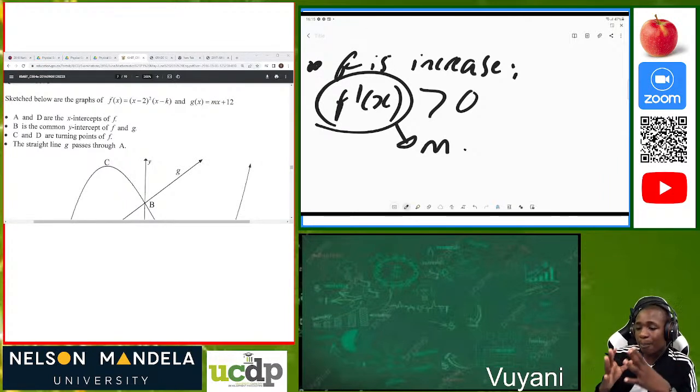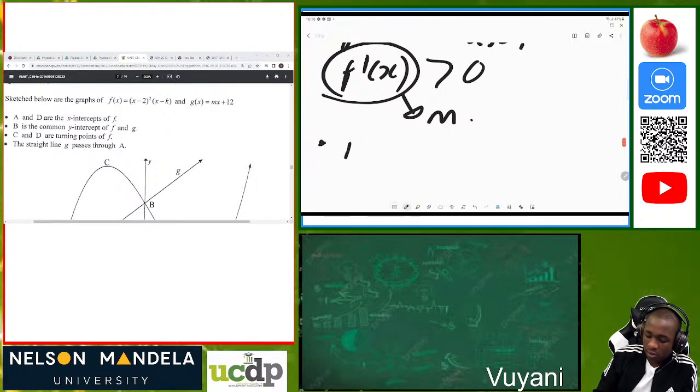A positive gradient means the gradient is greater than 0. So in other words, our cubic function can only increase provided that f prime of x is greater than 0. Bear in mind that f prime of x shows the gradient of the specific function which you are given.